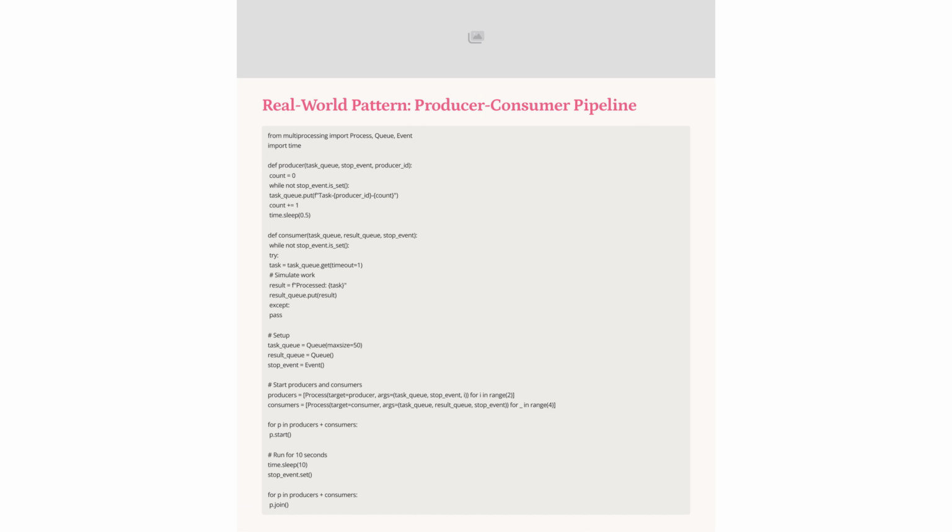The producer-consumer pipeline efficiently manages tasks using multiprocessing. Producers generate tasks, placing them in a shared queue. Consumers retrieve and process these tasks, storing results in another queue. This pattern uses a stop event to gracefully terminate processes after a set duration, ensuring robust task management and resource utilization.